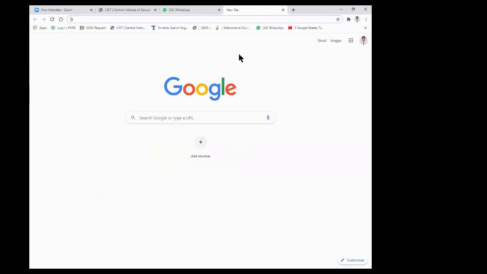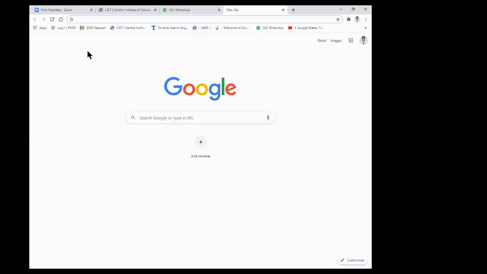I think all of you have mobile phones, smartphones. If you have a smartphone, no doubt you have a Gmail account. And if you have a Gmail account, no doubt you can access all the free applications of Google. Among all those free applications, this Google Sheets is one.